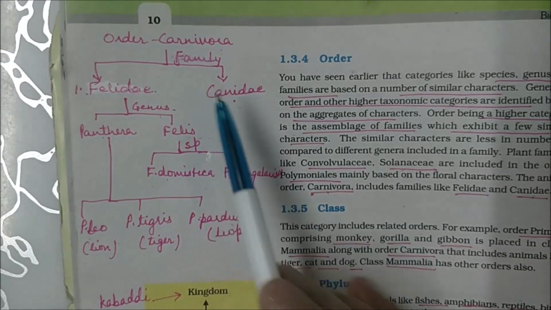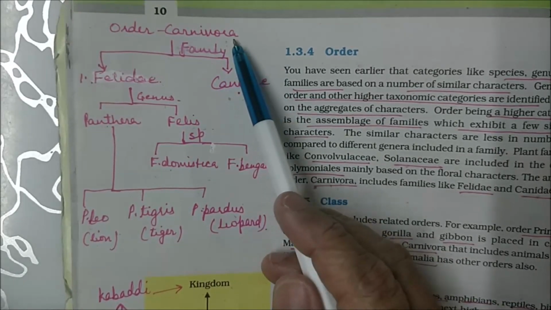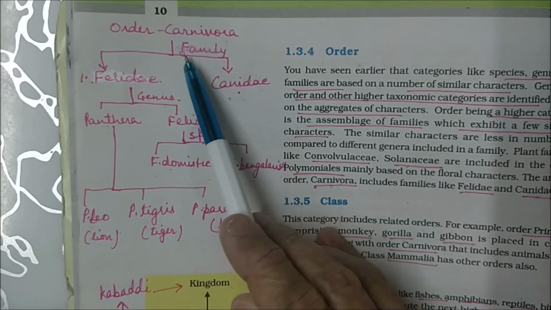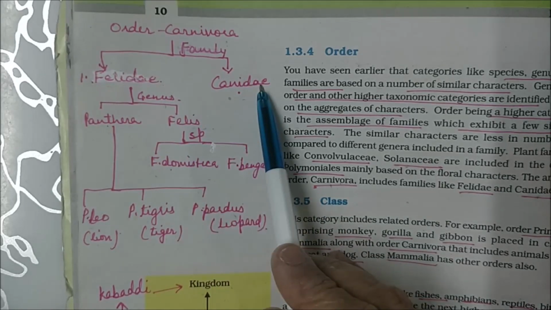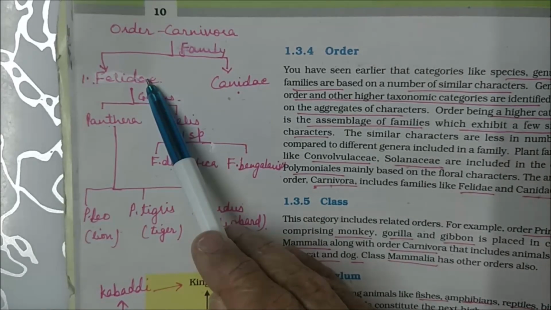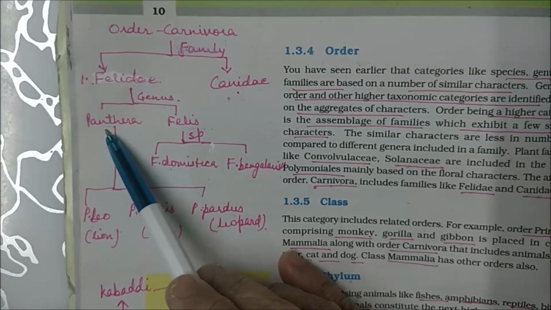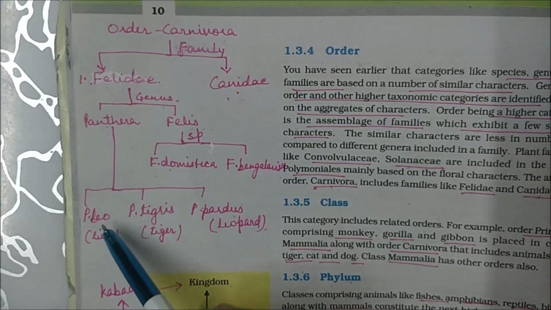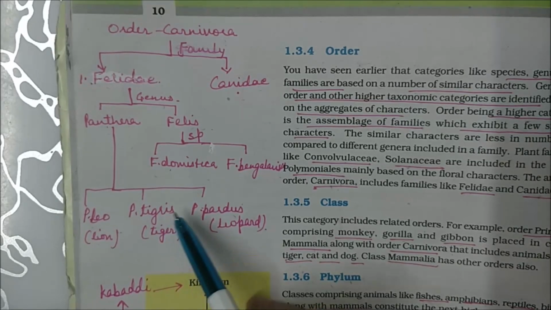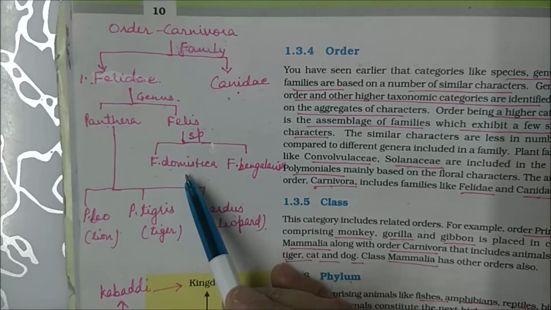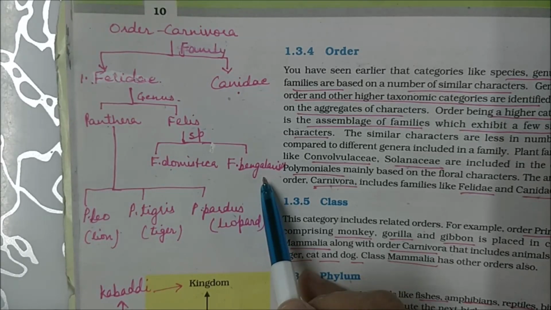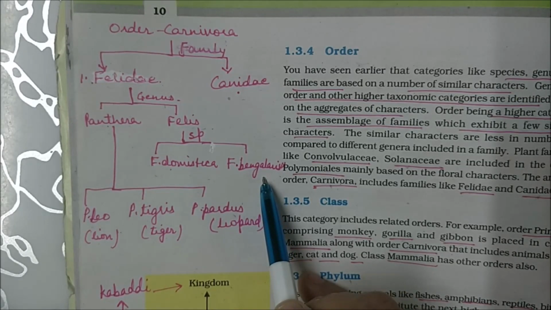So look here, I have tried to explain with the help of a flowchart. Order Carnivora has two families, Felidae and Canidae. Talking about Felidae, there are two genus we have studied, Panthera and Felis. Panthera has three species, Panthera leo, Panthera tigris, Panthera pardus. Felis has two species, Felis domestica and Felis bengalensis.